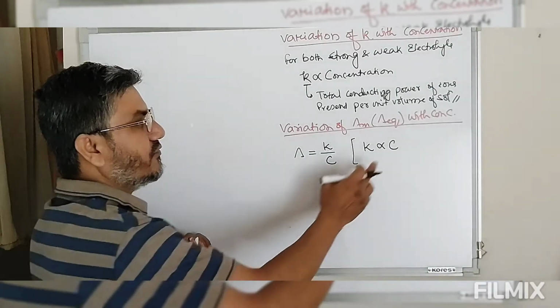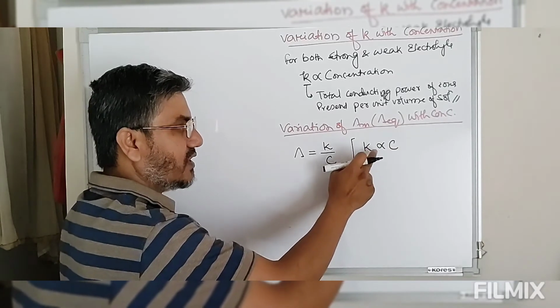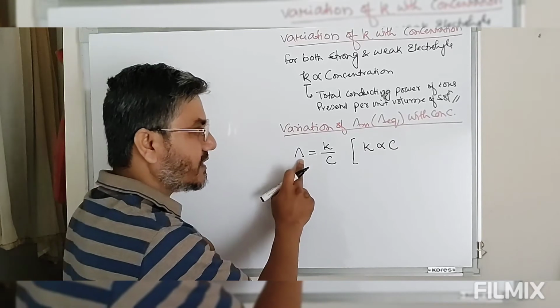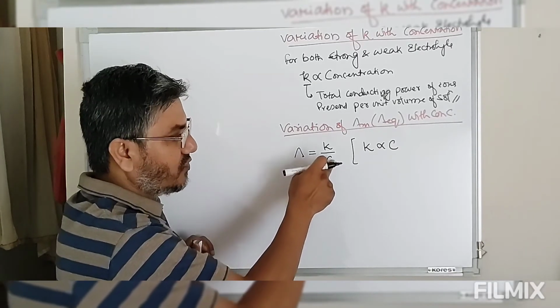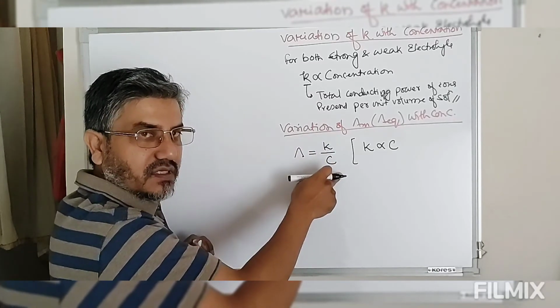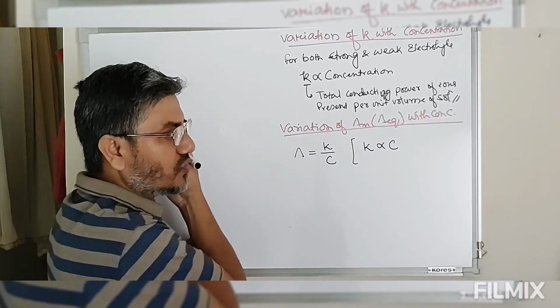So if concentration increases, kappa will increase. If kappa is increased, obviously molar conductance will increase. On the other side, we have concentration in the denominator. So if concentration is increased, the 1 by C term will decrease, so lambda will decrease. So now look at this.